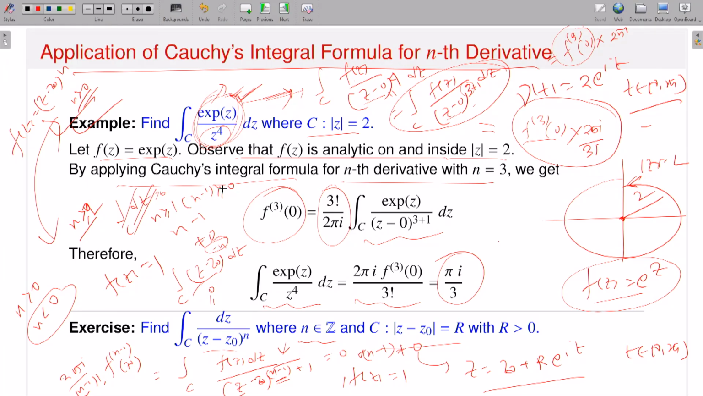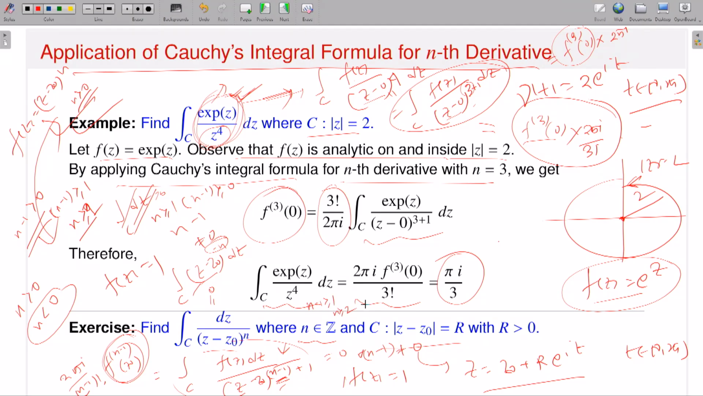This is the fact. Now, if n minus 1 is strictly positive, that means n minus 1 is greater or equal to 1, then by Cauchy's integral formula for nth derivative, the value of this integration is the derivative of f at the point z naught, that many derivatives. Since it is n minus 1, it should be the n minus 1 derivative of f. But what is your f? f is a constant function. If n minus 1 is greater or equal to 1, this object is always 0. So this is also 0 if n minus 1 is greater or equal to 1. That means n is greater or equal to 2.